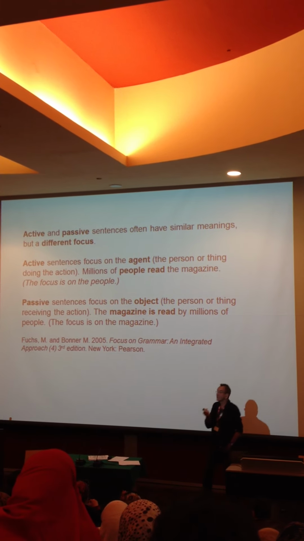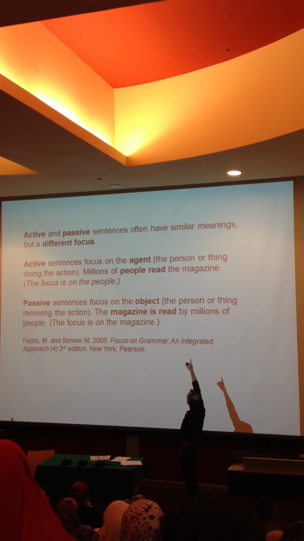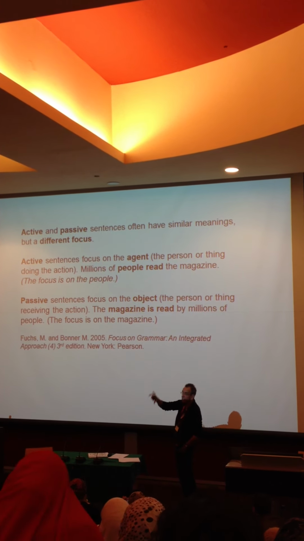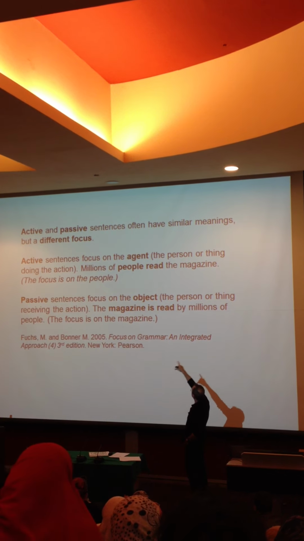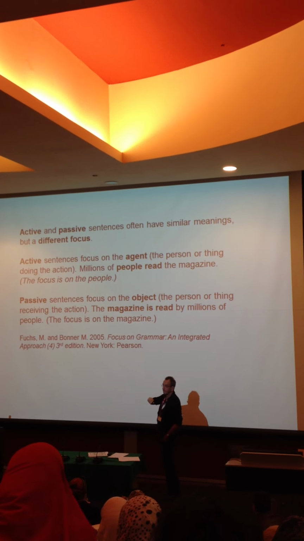So you see what the writer is saying. So with active sentences, and here's the example: Millions of people read the magazine. The focus is on the people. Millions of people, yeah? Whereas if you say the magazine is read by millions of people, you're putting the focus on the magazine, yeah?